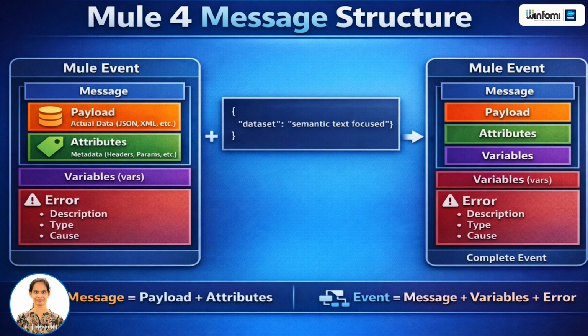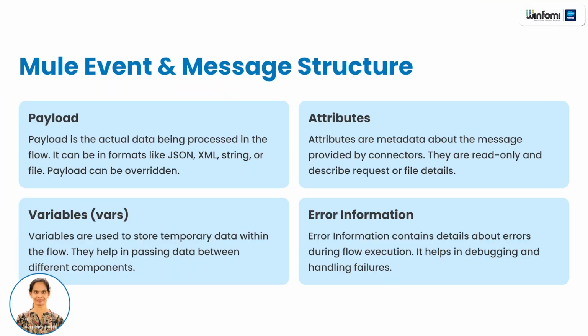Now let's zoom into the Mule message, which is inside the Mule event. A Mule message has two components: payload and attributes. Payload is the actual data being processed. This can be JSON, XML, file data, or anything your flow is working on. And attributes are metadata about the payload, for example, HTTP headers, query parameters, file details. And remember, attributes are read only.